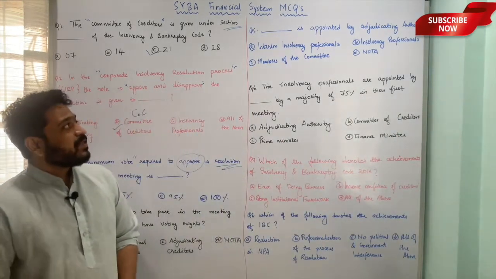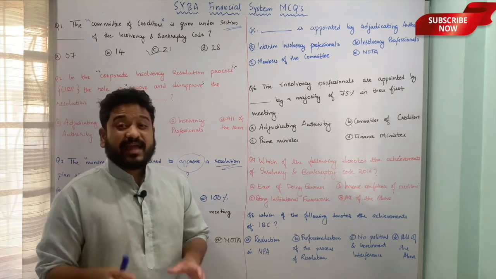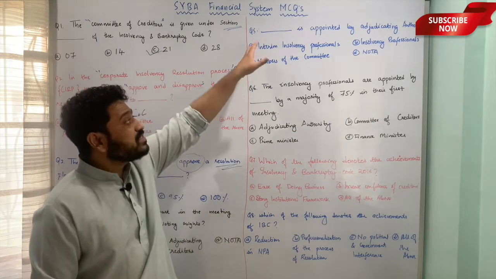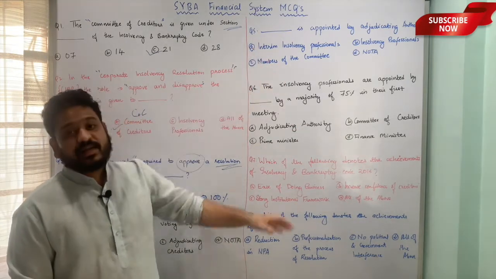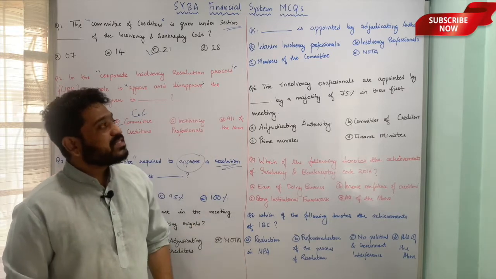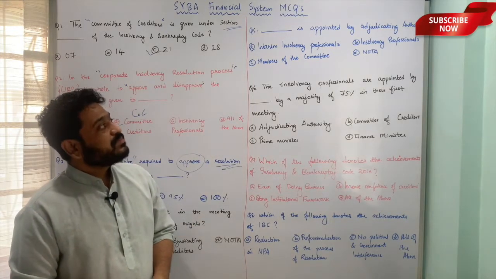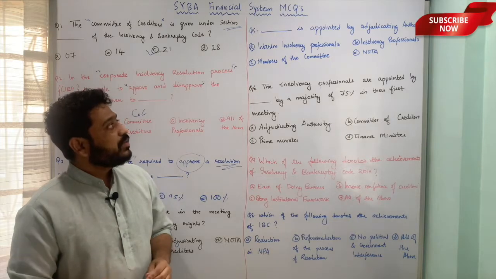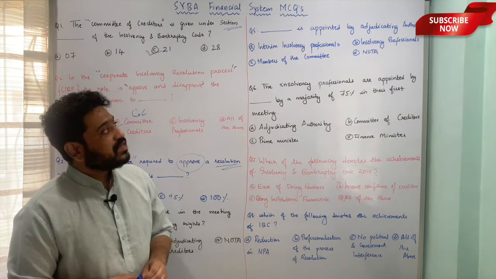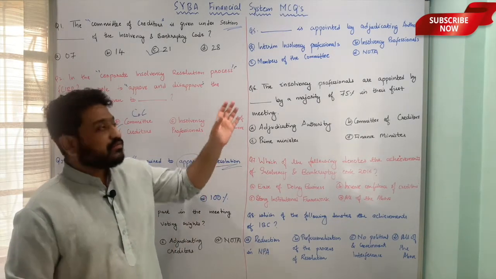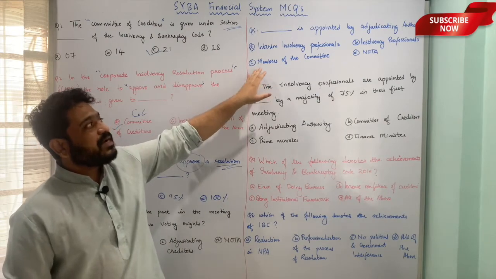The next is, dash is appointed by adjudicating authority. Who is appointed by adjudicating authority? Whether it is A, interim insolvency professionals, B, insolvency professionals, C, members of the committee, or D, none of the above. Again a difficult sort of a question. Dash is appointed by adjudicating authority.